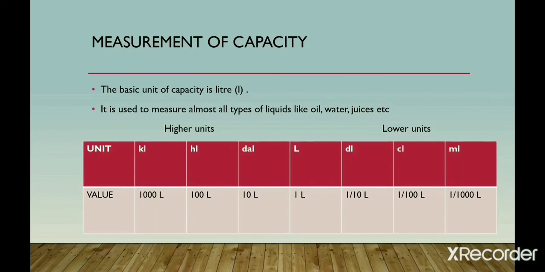1 kiloliter is equal to 1000 liter. 1 hectoliter is equal to 100 liter. 1 decaliter is equal to 10 liter. 1 deciliter is equal to 1 by 10 liter. 1 centiliter is equal to 1 by 100 liter. And 1 milliliter is equal to 1 by 1000 liter.